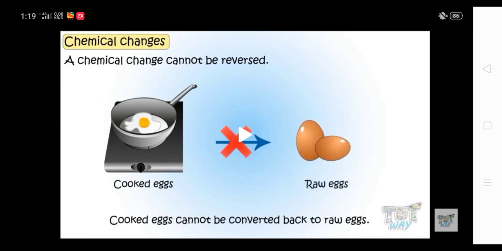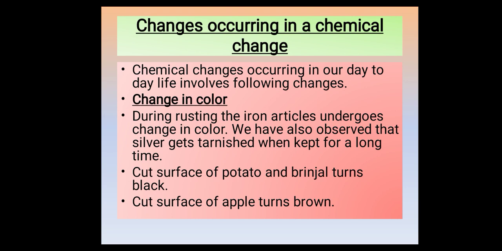So here what we can conclude is chemical changes result in the formation of new substances. The new substance so formed has properties which are different from the original substance, and also the chemical change cannot be reversed. Chemical change is an irreversible change.